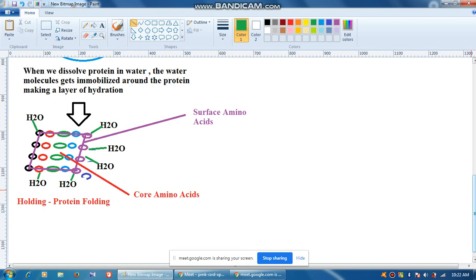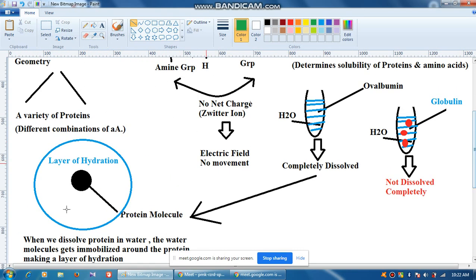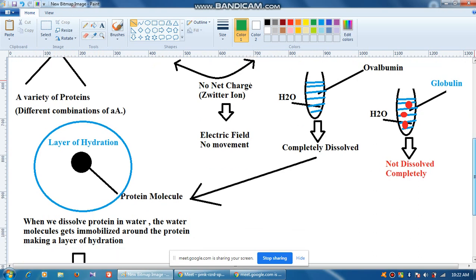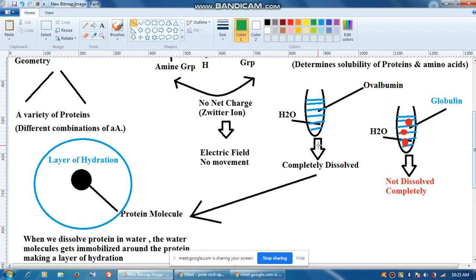Now you think, if the surface amino acids are such that this particular binding is possible between amino acids and water, so what will happen? There will be a larger layer of hydration. Understood? So the layer of hydration, or the width, how big the layer will be, depends on the nature of the amino acids which are present on the surface, which ultimately leads to what? The protein folding pattern.